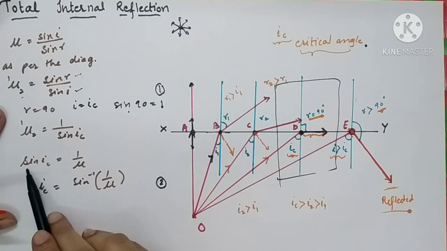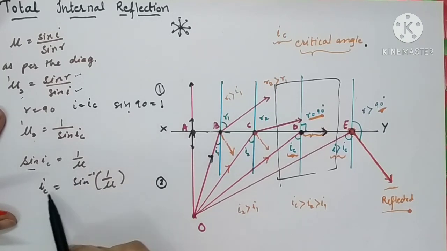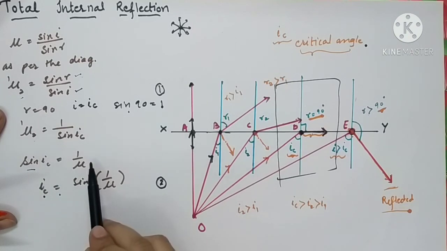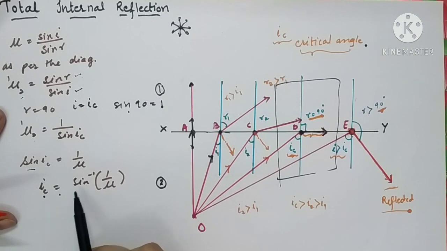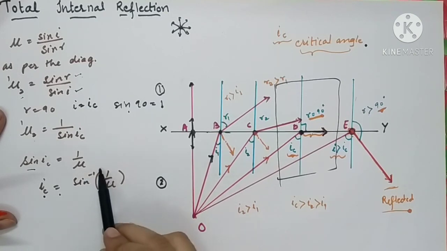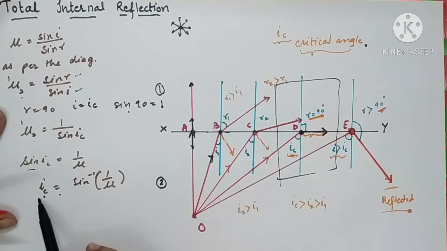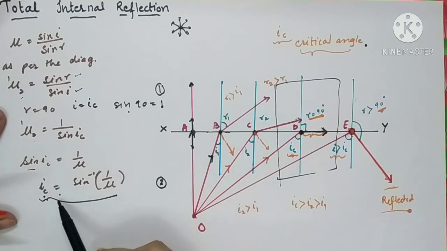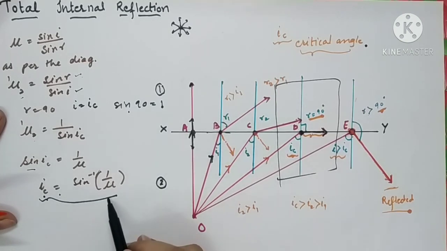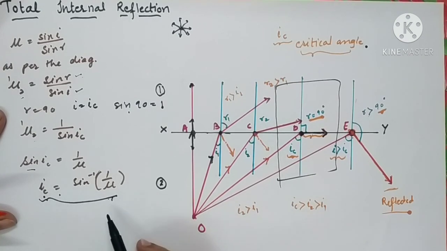Now taking this sine function to the RHS, when it comes to the RHS it becomes inverse. So IC is equal to sine inverse of this quantity, 1 upon mu. So the formula for the critical angle is IC equal to sine inverse of the reciprocal of the refractive index.